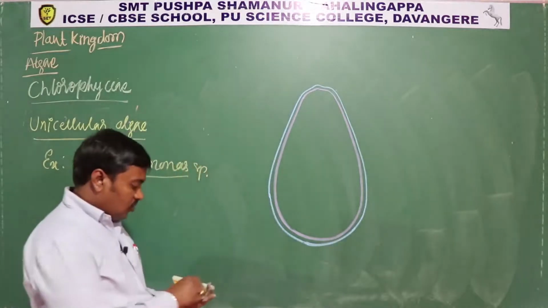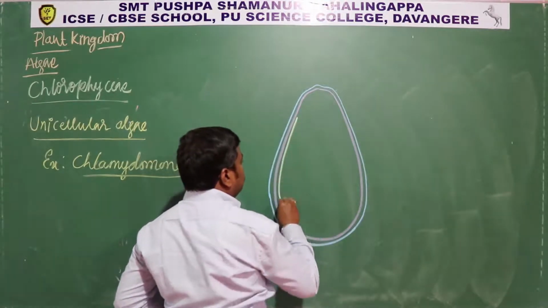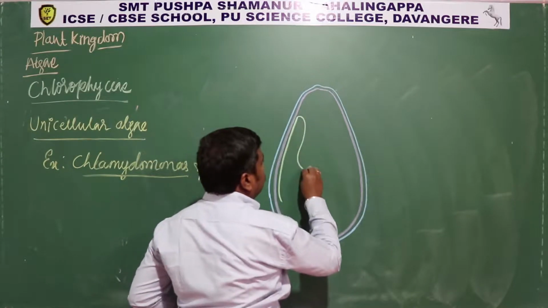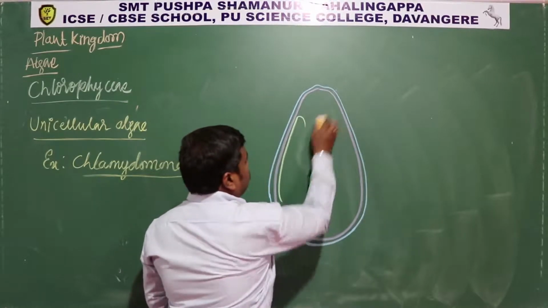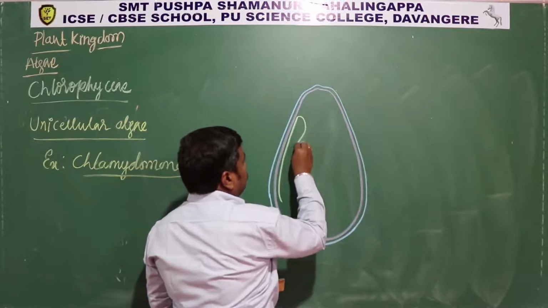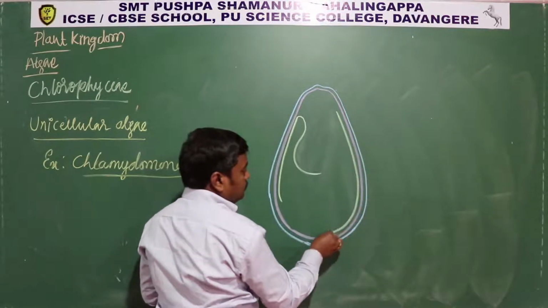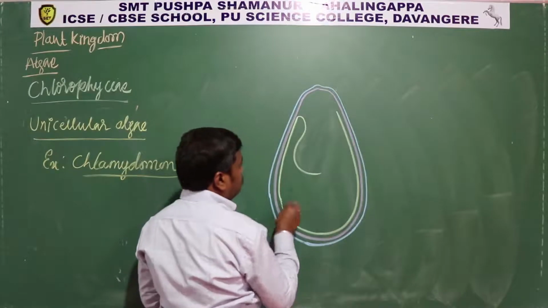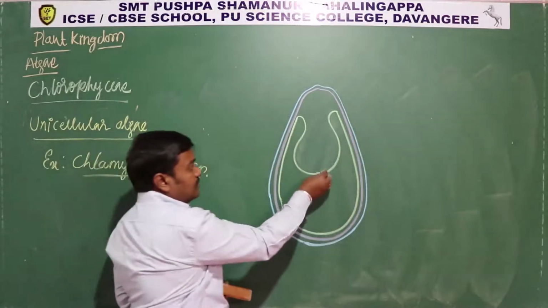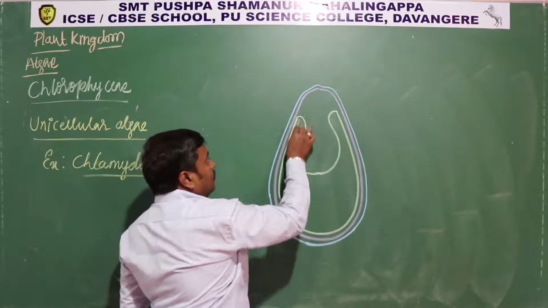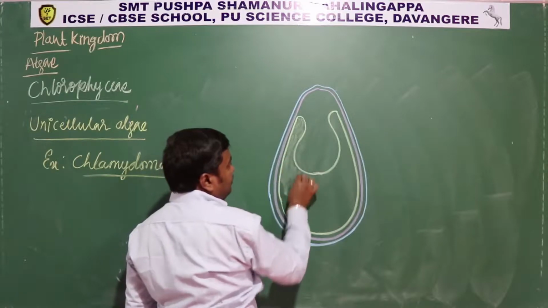So this is how it looks, and inside, okay, so this is the structure and this is the chloroplast. You can see the shape of the chloroplast clearly here.